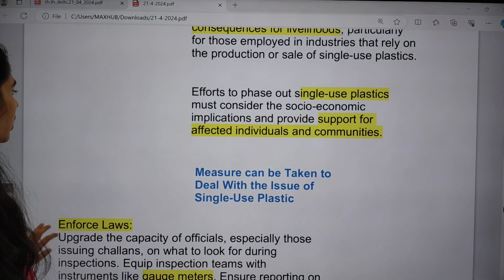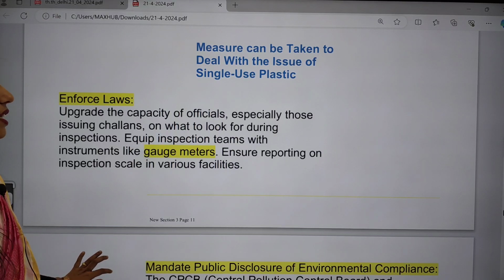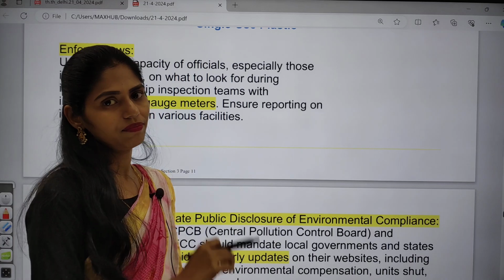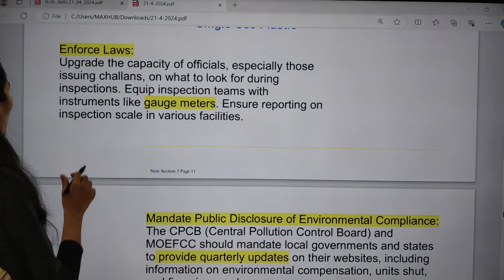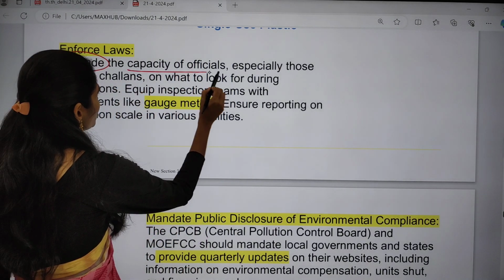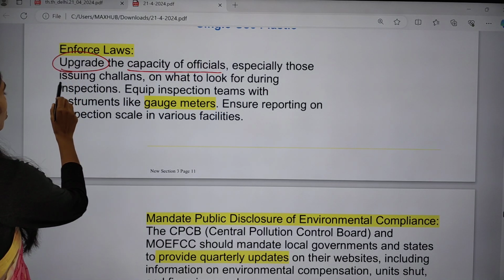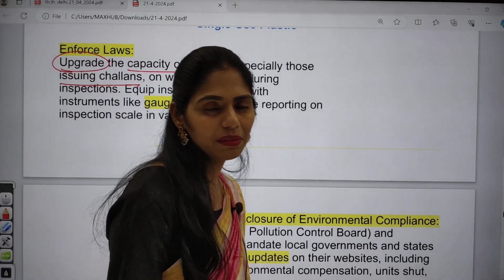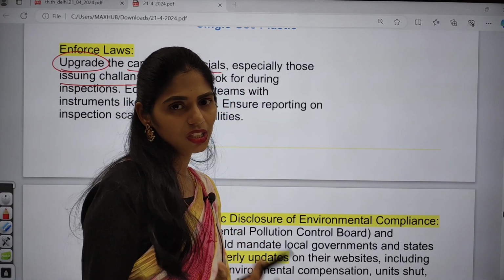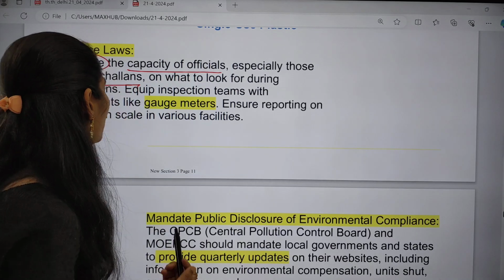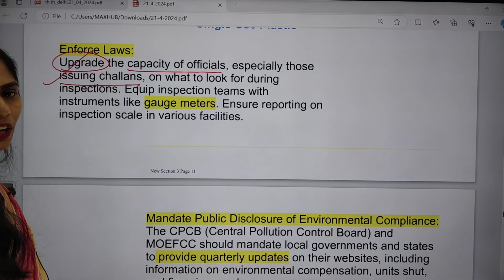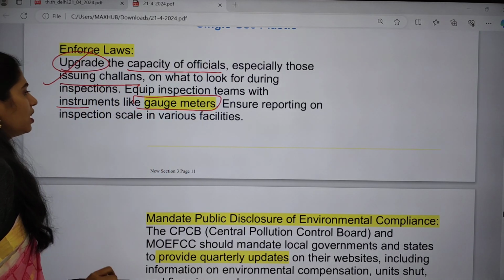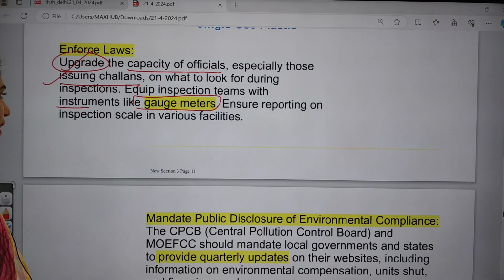And if you are talking about what measures we can take to deal with single-use plastics, the first one is what laws we have to implement. Okay, first we have to enforce laws and upgrade the capacity of officials, especially in issuing challans. If you come up with proper inspections in a timely manner and find anyone using single-use plastic, you can issue challans, and we can equip the inspection team with instruments like gauge meters so that it will be helpful for reporting at inspection time.